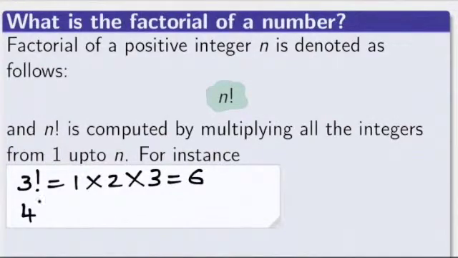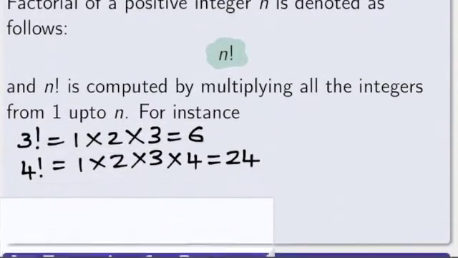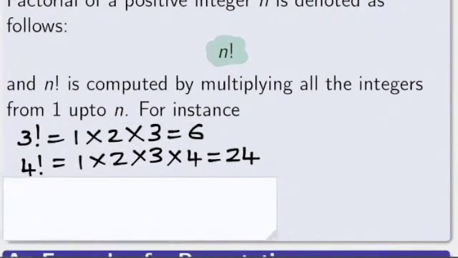Likewise, 4 factorial can be computed by multiplying all the integers from 1 up to 4, and this simplifies to 24. And also note that by convention, 0 factorial is equal to 1.